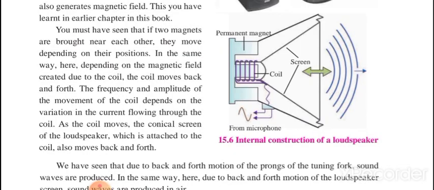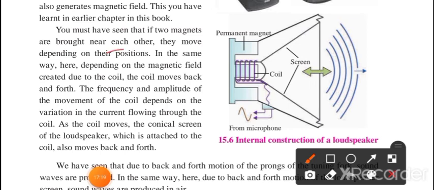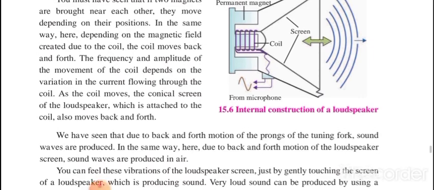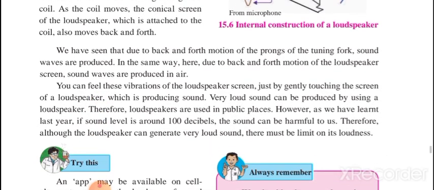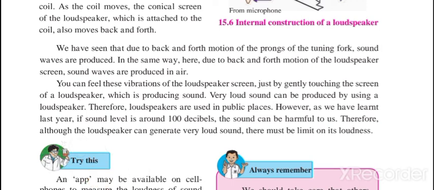We must have seen that if two magnets are brought near each other they move depending on their position. In the same way here, depending on the magnetic field created due to the coil, the coil moves back and forth. The frequency and amplitude of the movement of the coil depends on the variation in the current flowing through the coil. As the coil moves, the conical screen of the loudspeaker which is attached to the coil also moves back and forth. We have seen that due to back and forth motion of the prongs of the tuning fork, sound is produced.